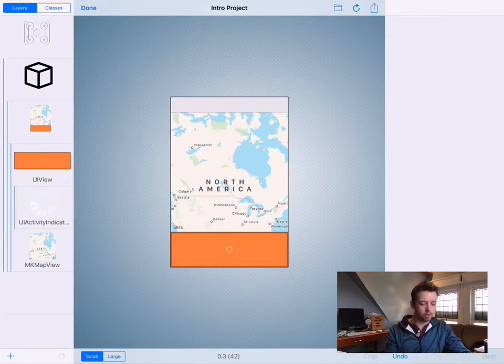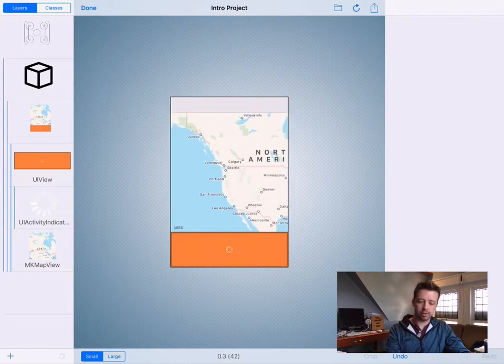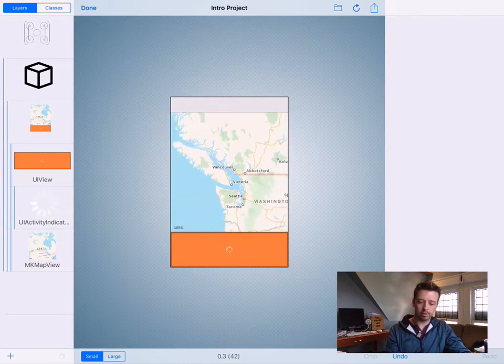The next thing that I'm going to do is show you a little bit about how Codeless isn't just about pictures, it's about interactivity. So obviously you can take these controls and you can move them around and things like that. That's Victoria, BC, where we are.